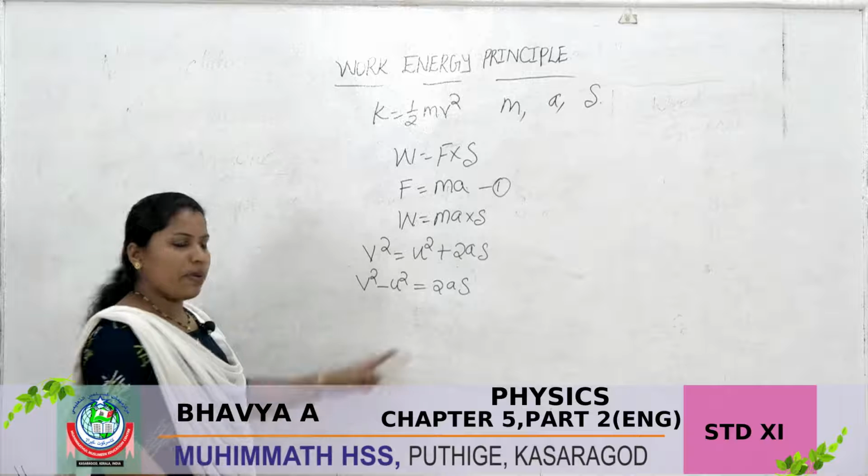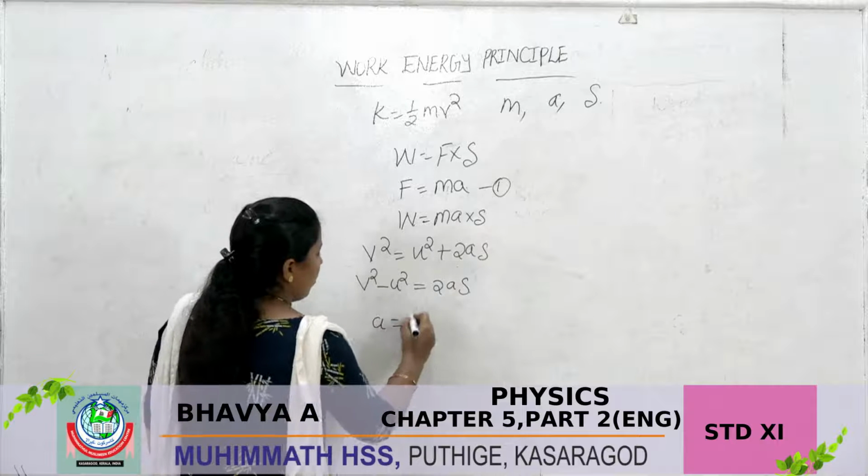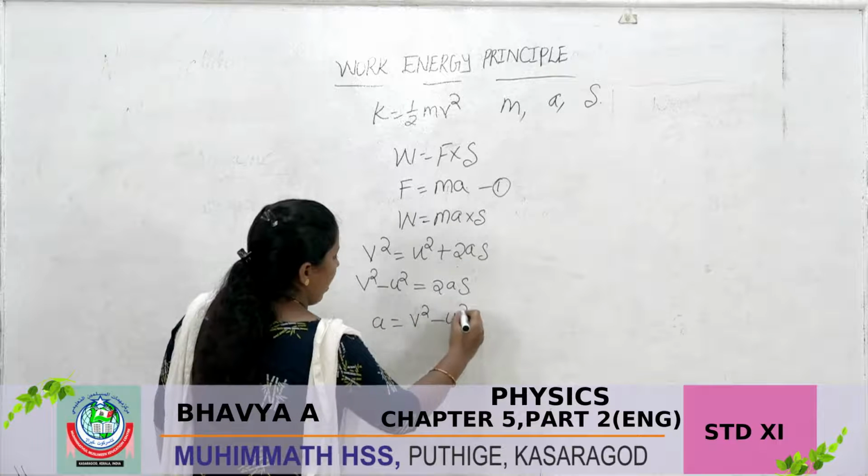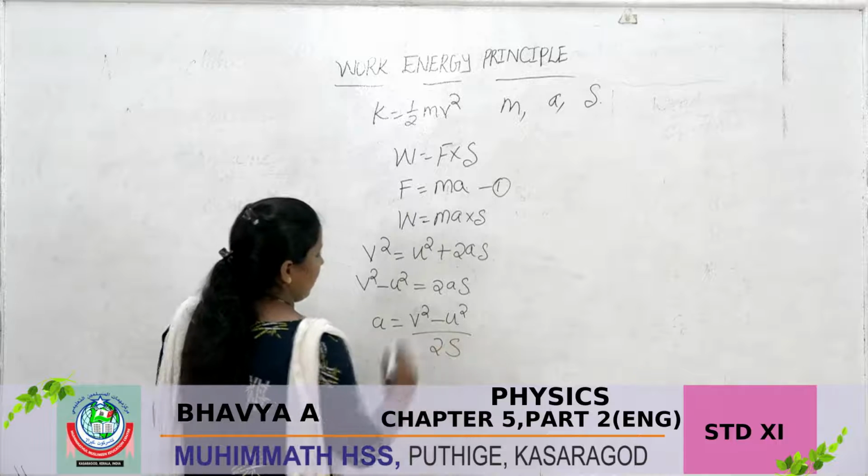So we can also write a = (v² − u²) / 2S.